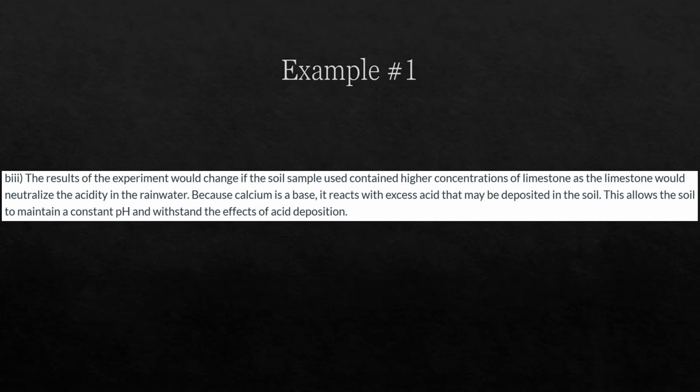The results of the experiment would change if the soil sample used contained higher concentrations of limestone, as the limestone would neutralize the acidity in the rain water. Because calcium is a base, it reacts with excess acid that may be deposited in the soil. This allows the soil to maintain a constant pH and withstand the effects of acid deposition.